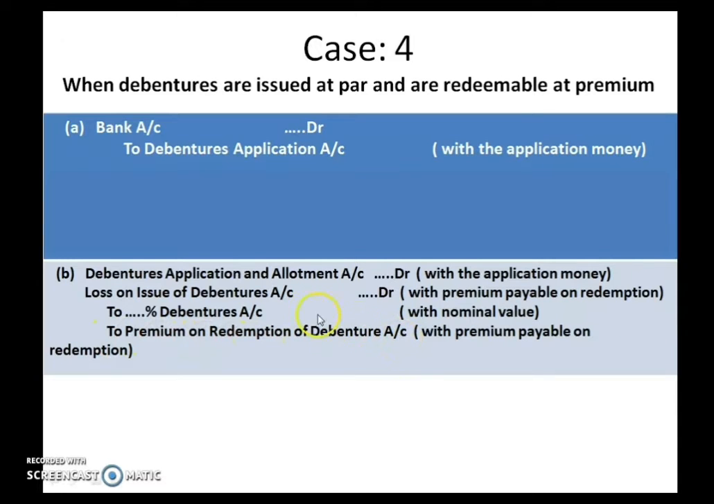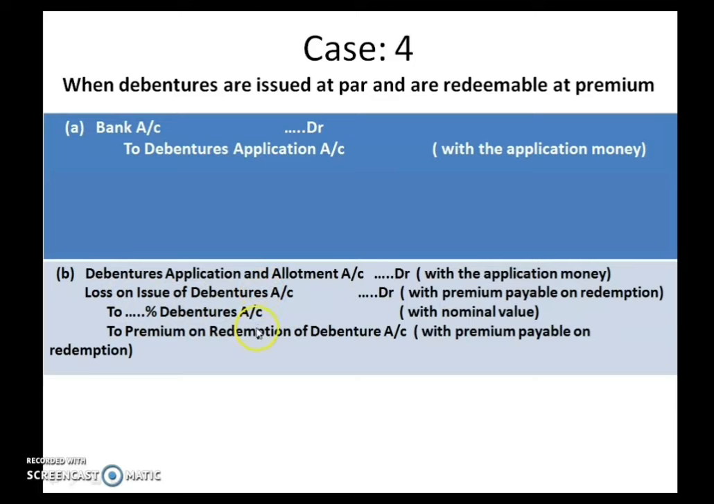Children, you can note here that when you are issuing the debentures, when you are borrowing the money from the debenture holder, you are borrowing it at a nominal value. But when you are repaying this money, you are giving them extra money, isn't it? So it is a loss for the company. So you have to show the loss on issue of debentures on the debit side. Because you are redeeming this debenture for premium, it is a loss for the company, and hence you have to show loss on issue of debentures on the debit side.